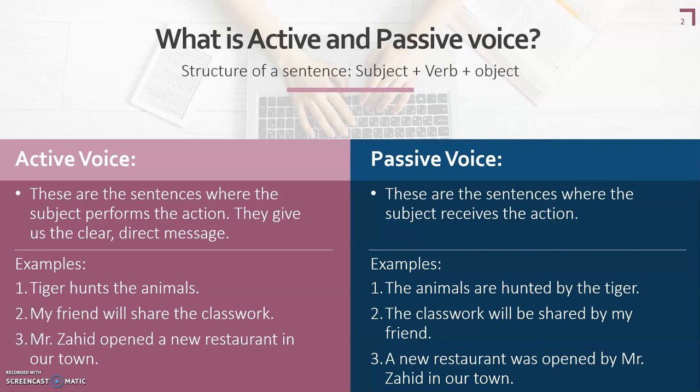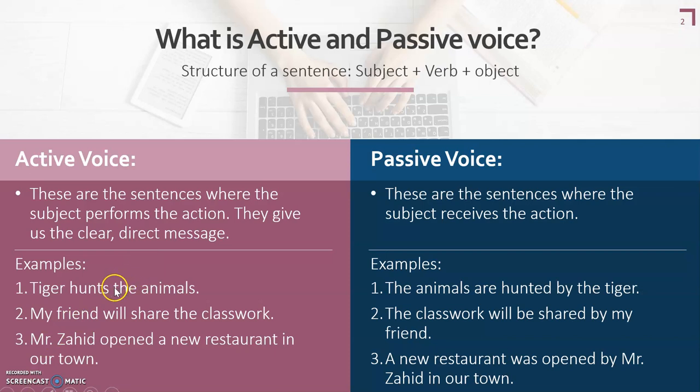Now, for active voice, these are the sentences where the subject performs the action. They give us a clear and direct message. Here, the subject is performing the action and we get a direct message. For passive, these are sentences where the subject receives the action. Active and passive voice both give us the same meaning, but the formation gets changed.